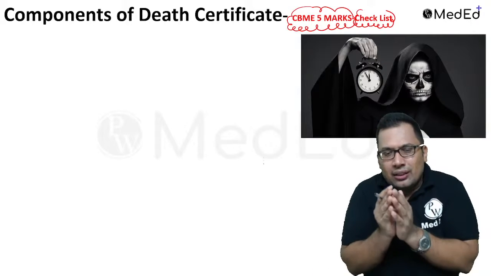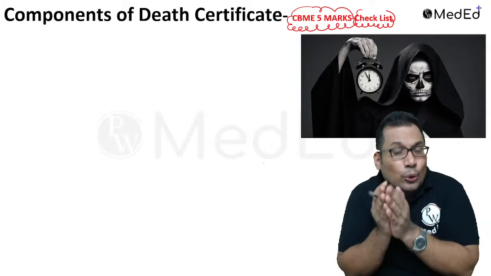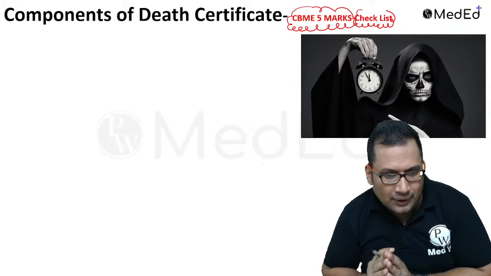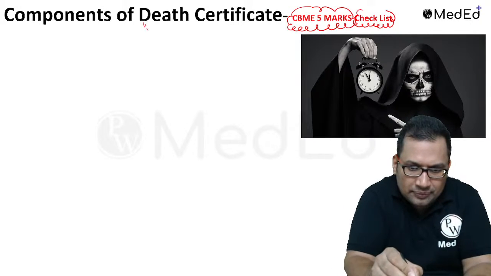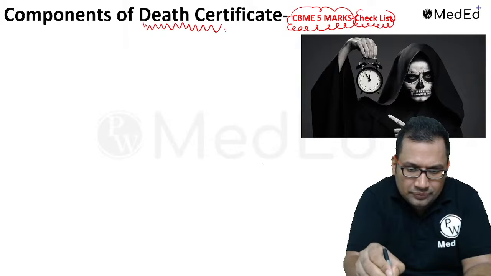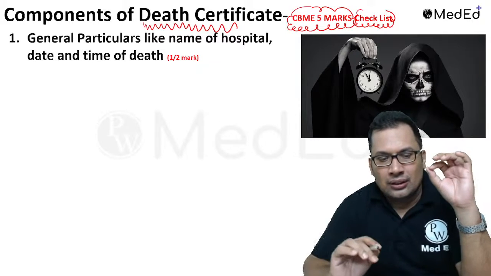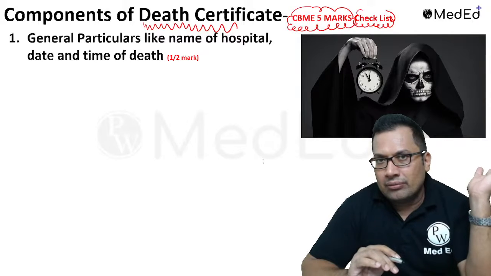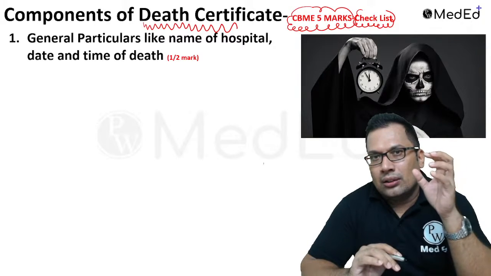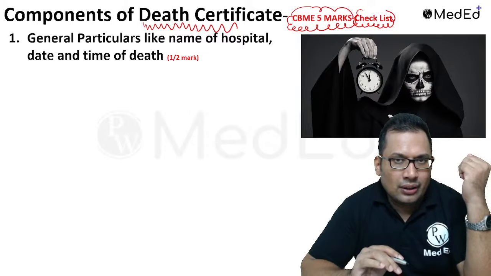How to write a death certificate? What you must write in a death certificate? You need to properly write the name of the hospital, like LNGP Hospital, New Delhi.